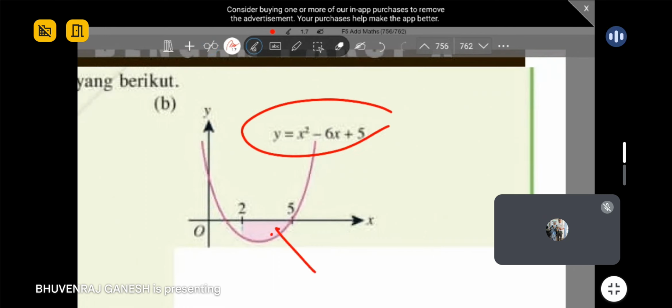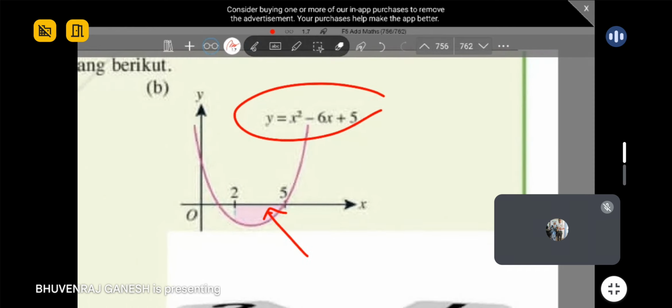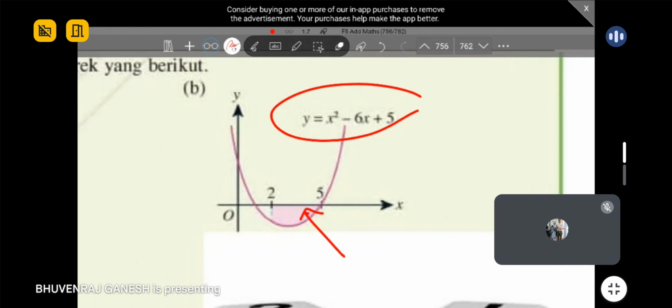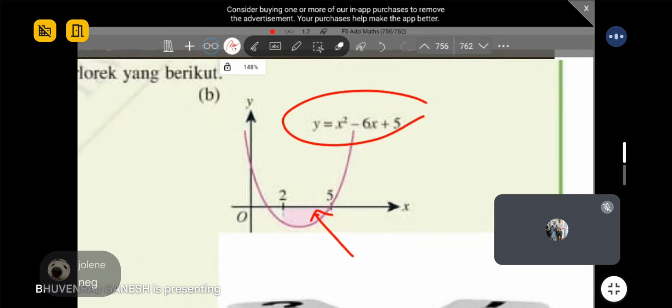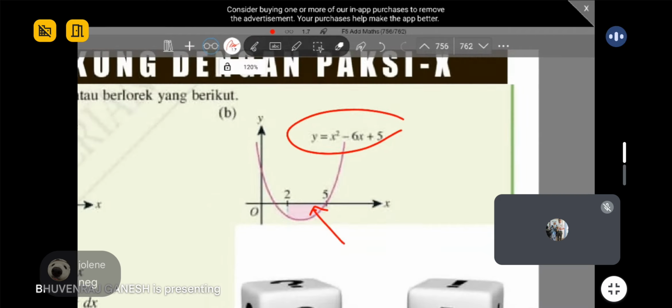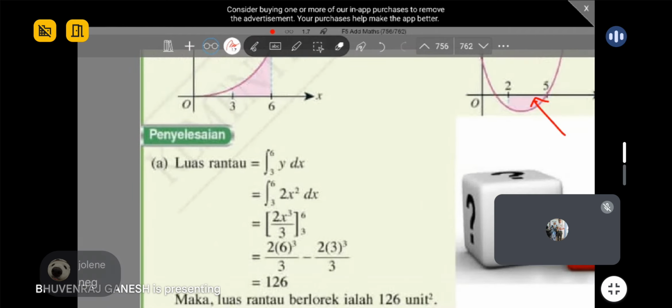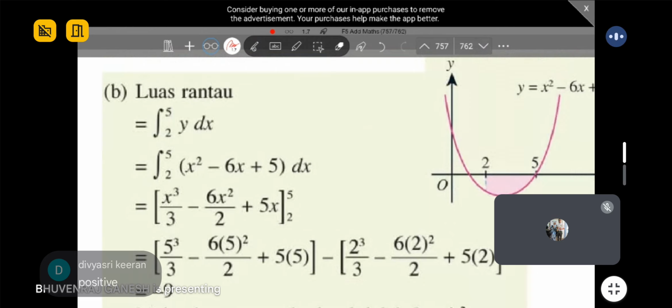Look at your area here. Do you think you will get a positive or negative value of area once you integrate? Just think and see. Don't do any working; direct answer only. Okay, let's check and see, number B. See whether the concept matches or not.